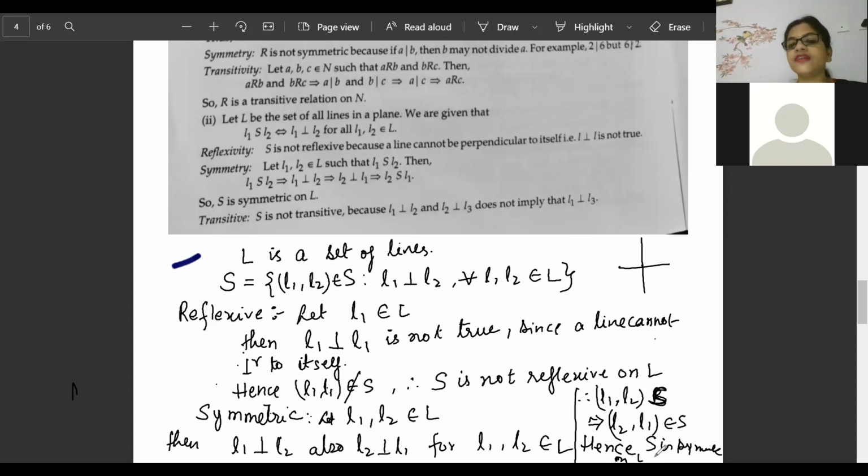What about transitivity, beta? Will it be transitive? Very, very good. It will not be transitive. Vishika is telling, Harish is telling, Pritika is telling, it will not be transitive. Anish is telling, no, auntie, it will not be transitive. Okay, let's see, beta, why the transitive condition is not satisfied.